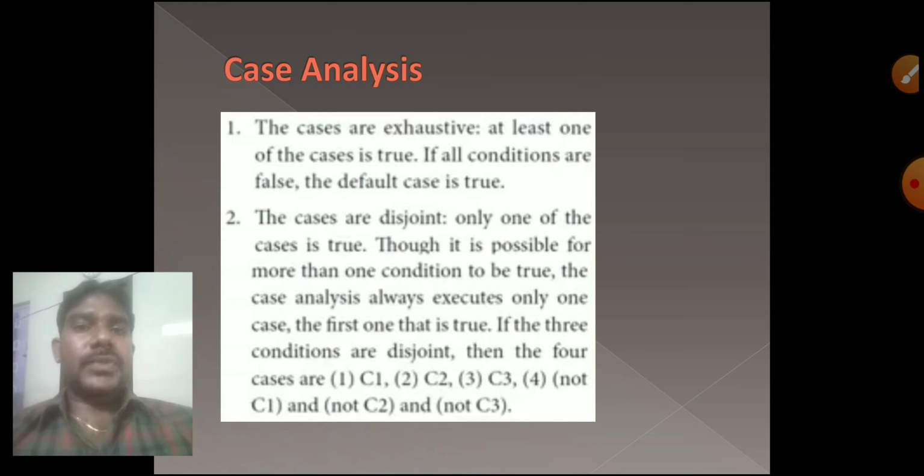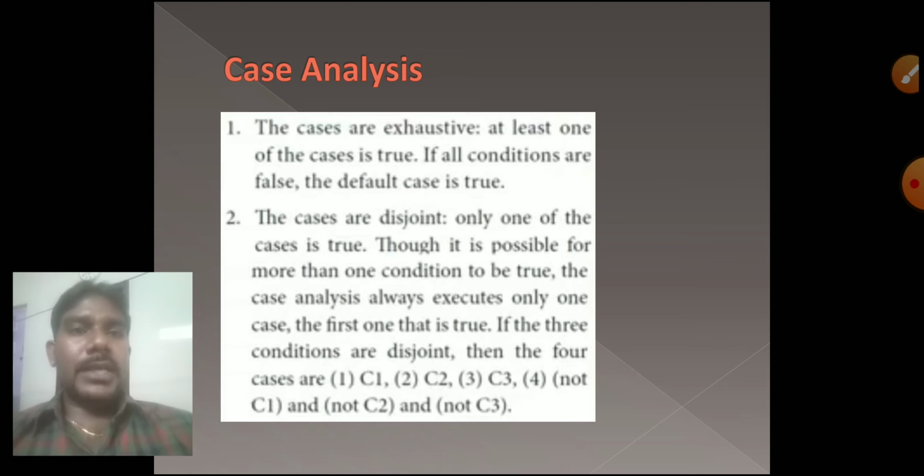Here three cases are there. That is the point they are explaining in the first point itself: the cases are exhaustive, one is true means the other conditions will be false, all the others are false. Why? Because the first condition executes automatically, displays the result and goes away.